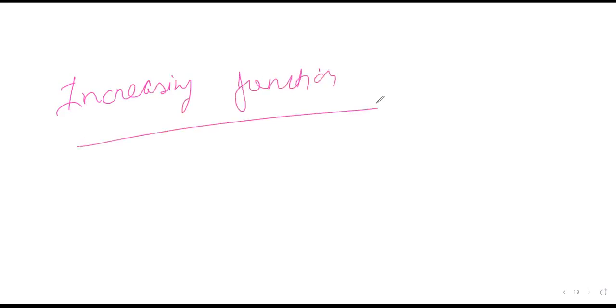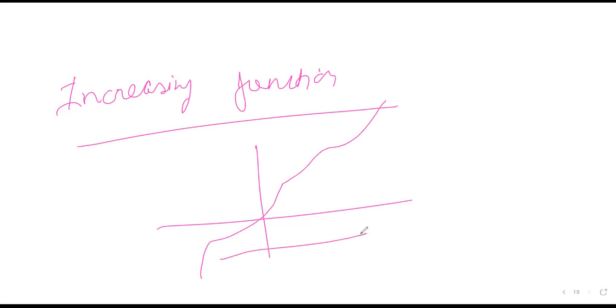What is an increasing function? As the name suggests, if I draw the graph of the function, it should always increase. So as x is increasing, y should also increase. Or if we go in the other direction, x is decreasing, then y should also decrease. This is the kind of increasing function. An increasing function can be divided into two types: one is simply increasing, and one is strictly increasing.